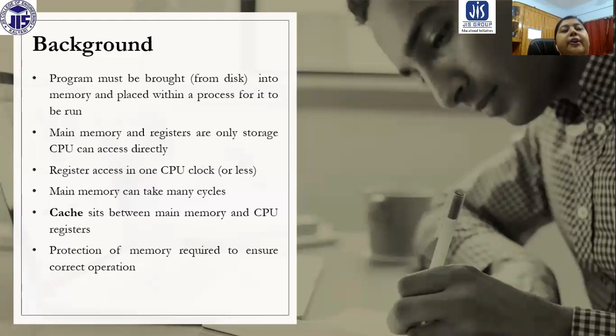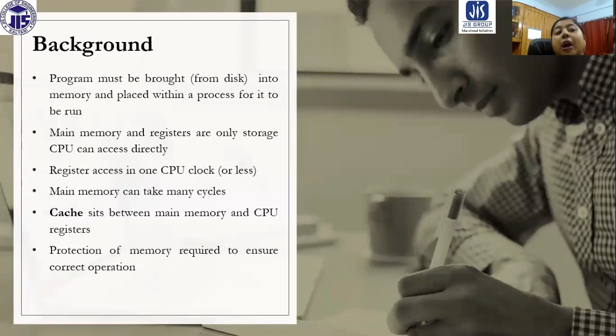In the memory management module, basically we are going to discuss many kinds of ways to manage the memory. Now memory can be primary memory, virtual memory, then secondary memory.